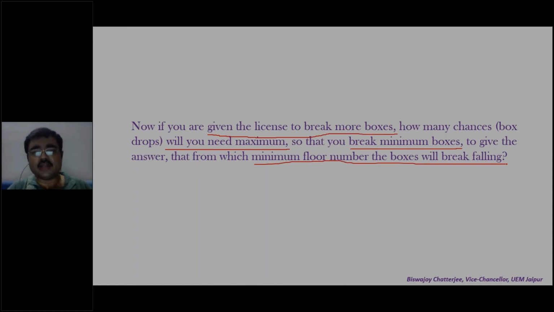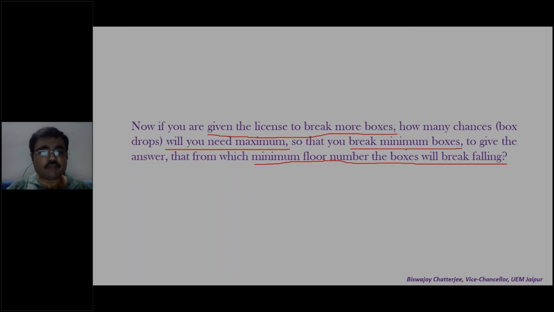But here I want to ask you, in the worst case, can you tell me that no, I will be able to give you the answer in 10 chances. I will be able to give you the answer in 5 chances. I will be able to give you the answer in 15 chances of dropping the box, even in the worst case. How to do that?